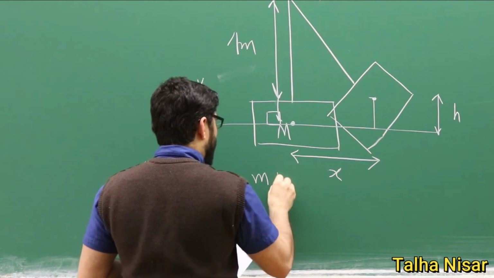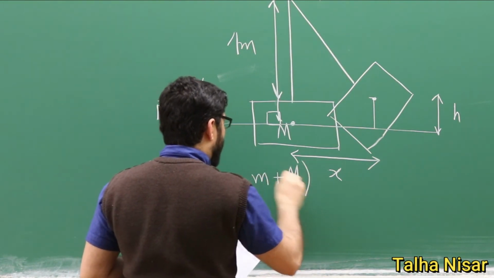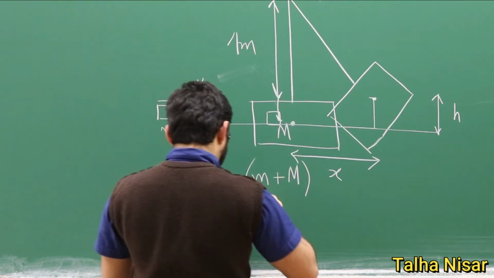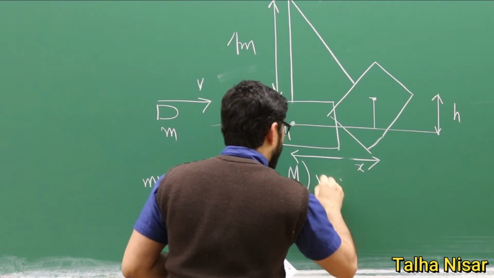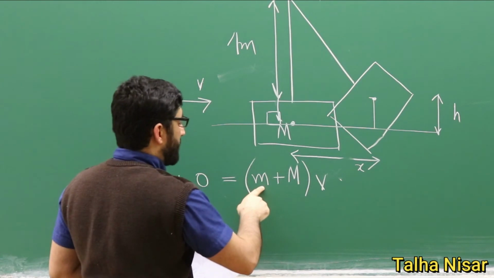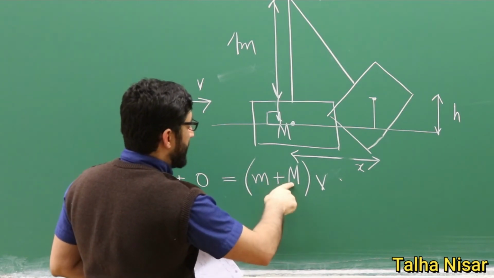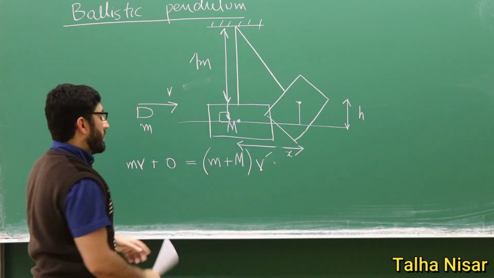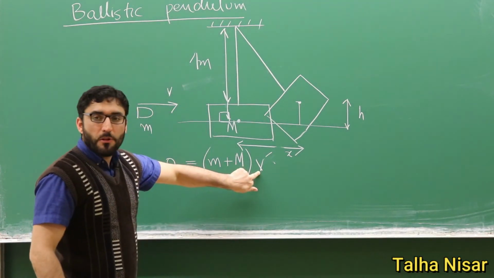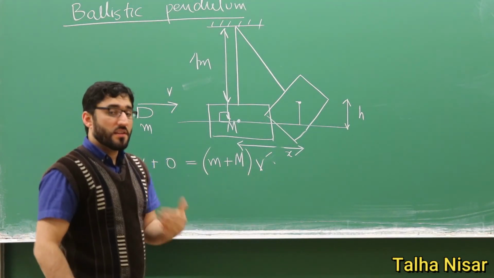So we have the big M, because the bullet, the m, is sticking in the big M here, which is inside. So this is the final velocity of the system after the collision.